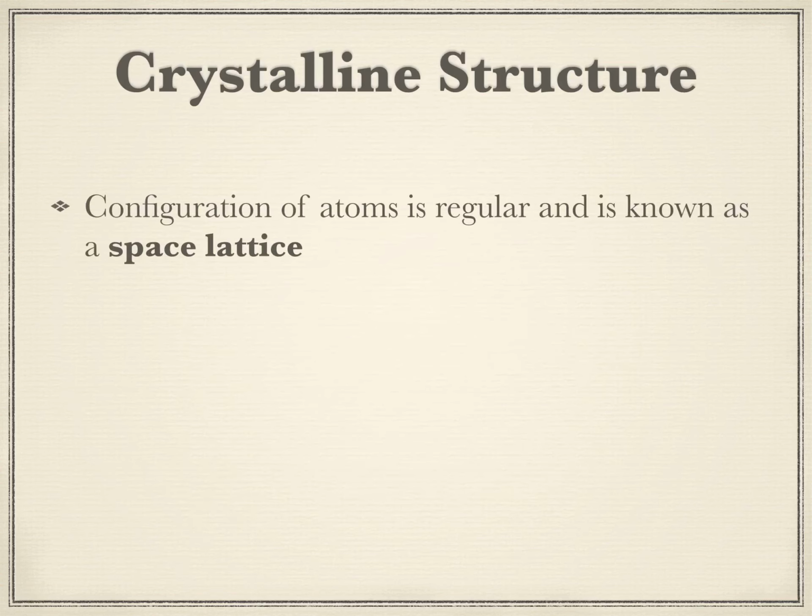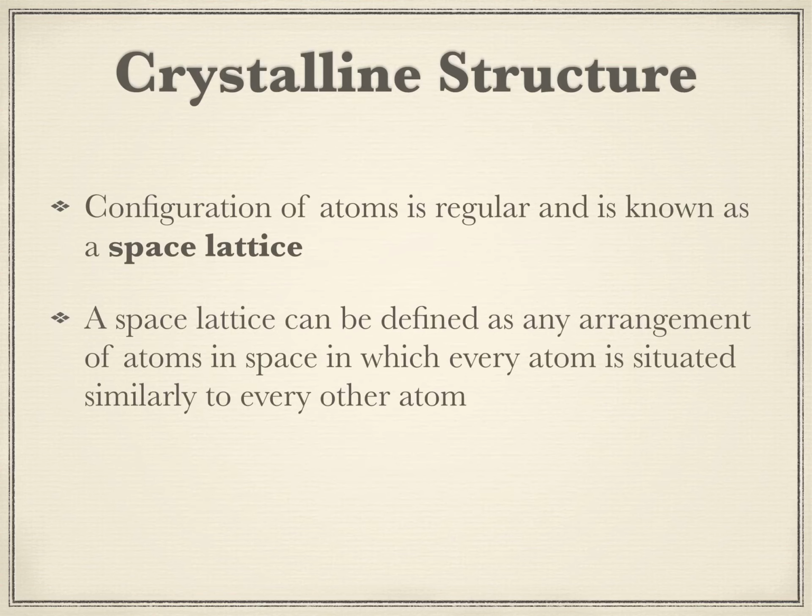Next, let us talk about what is called a crystalline structure. In a crystalline structure, atoms are arranged in a regular pattern. This arrangement of atoms in a regular pattern is called a space lattice. It can be defined as any arrangement of atoms in space in which every atom is situated similar to every other atom. That means the relationship of one atom to another is the same as the relationship of the neighboring atom to its neighboring atom. So each atom is equidistant from each other, and the whole structure is made up of atoms that are stacked in this manner.